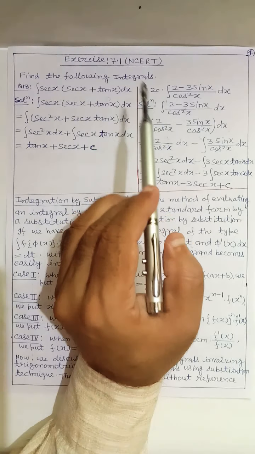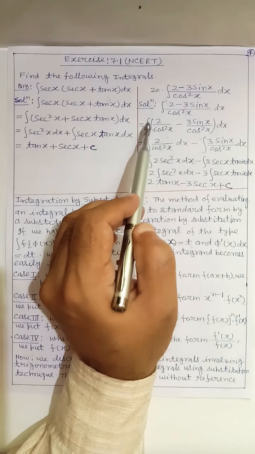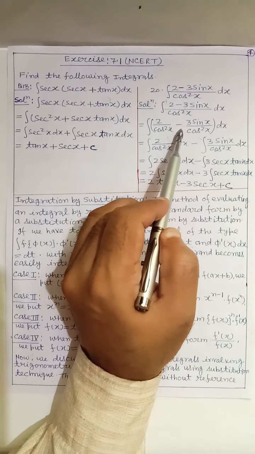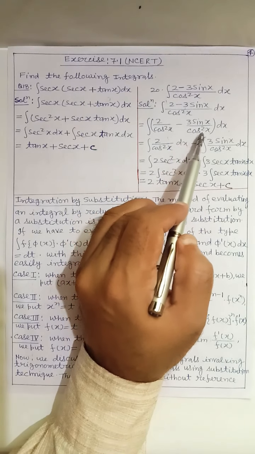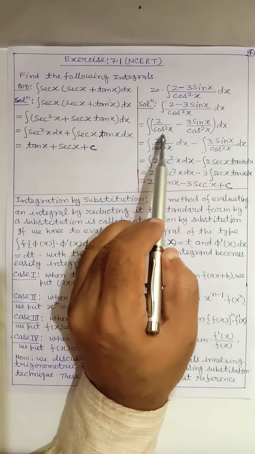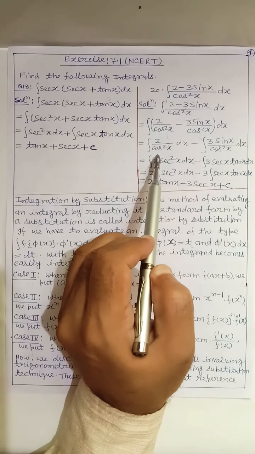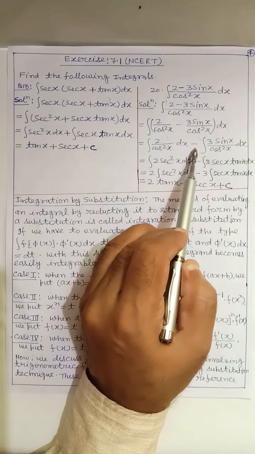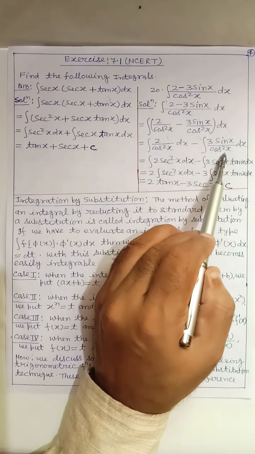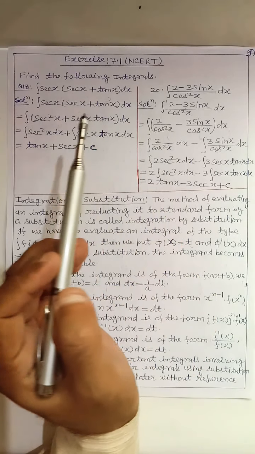Question number 20. Here we can write the integral of [2 / cos² x - 3 sin x / cos² x] dx, and we can write the integral of 2 / cos² x dx minus the integral of 3 sin x / cos² x dx using the result of theorem 2.